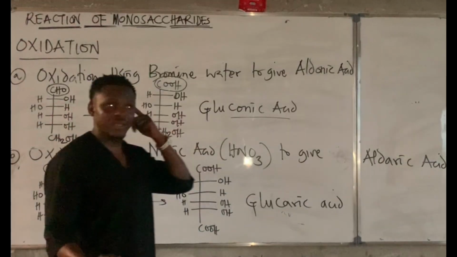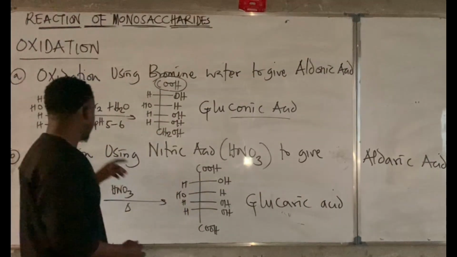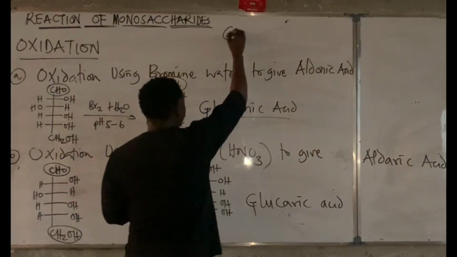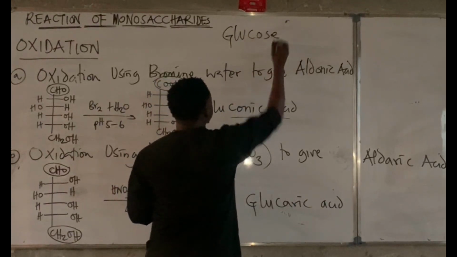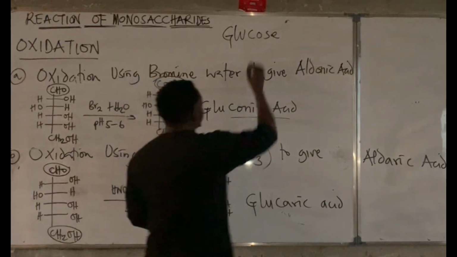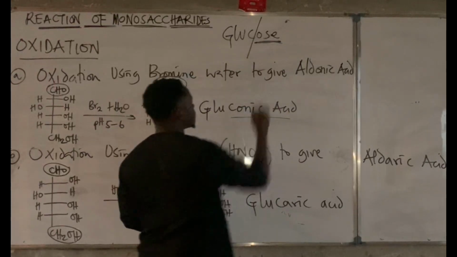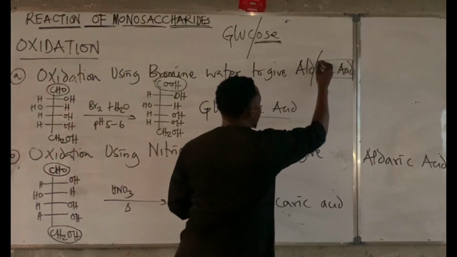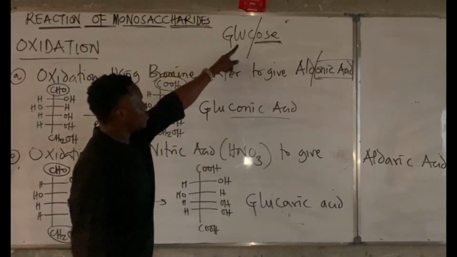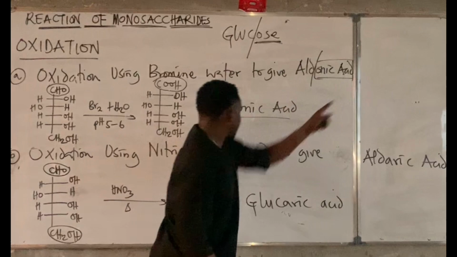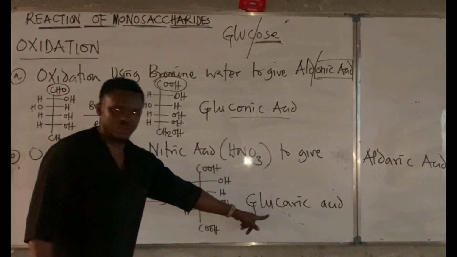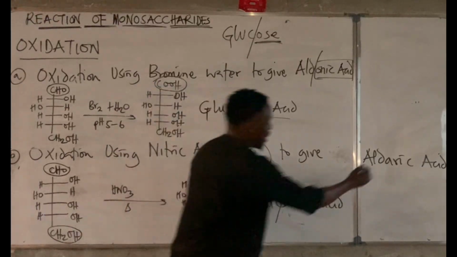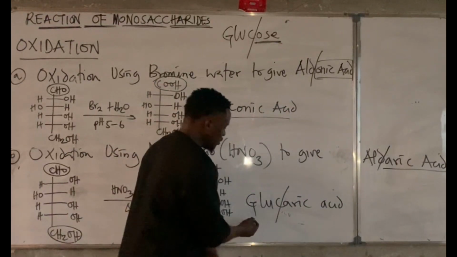So how do we arrive at the name of this? Since this is glucose, glucose will give rise to gluconic acid. Now look at this, from glucose, just come here, strike out the ose, and replace it with onic acid. Remove the ose and put onic acid, and this becomes gluconic acid. The same thing is applicable to glucaric acid. Remove the ose and put aric acid to give us glucaric acid.